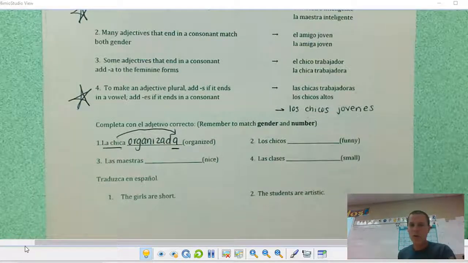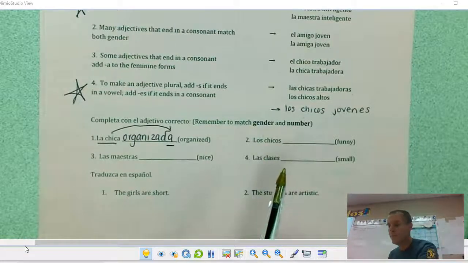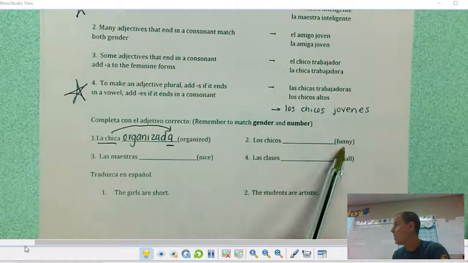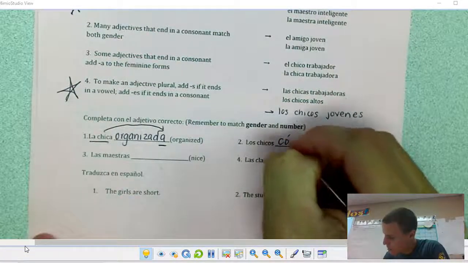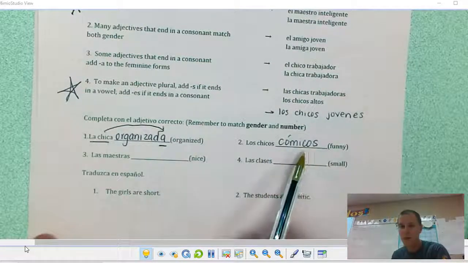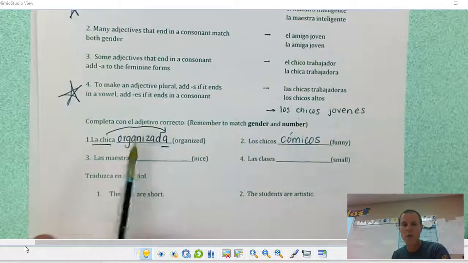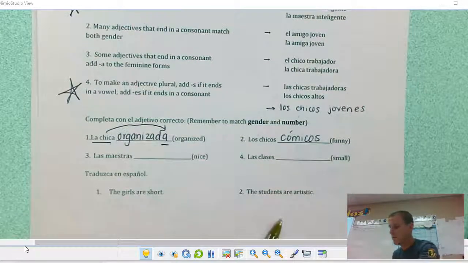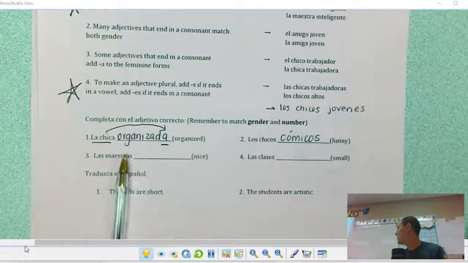So if I'm looking at number 2, is there one boy or more than one boy here? More than one, ended in S. So I need to make funny plural. I'm going to use cómico because we're talking about boy. I'm going to add an S because it ends in a vowel. Cómicos. Los chicos cómicos. Try doing 3 and 4 on your own. Las maestras. More than one female teacher.